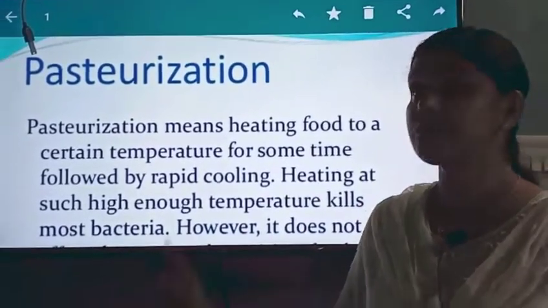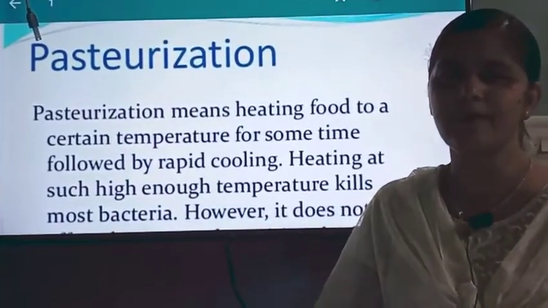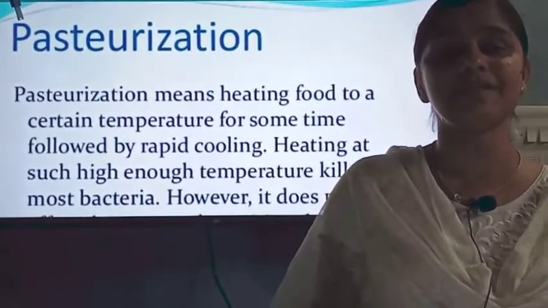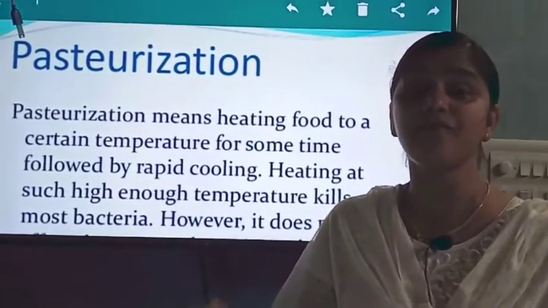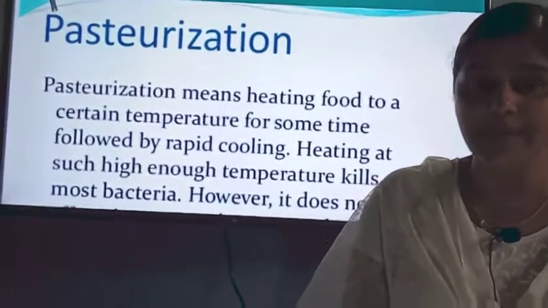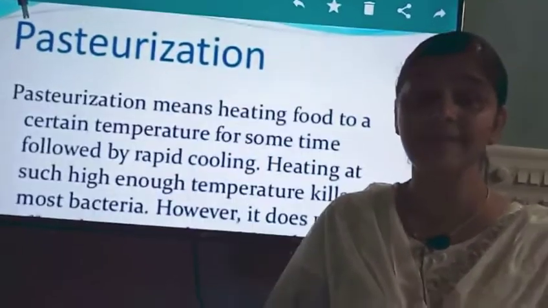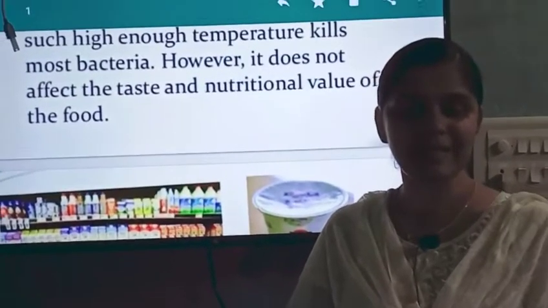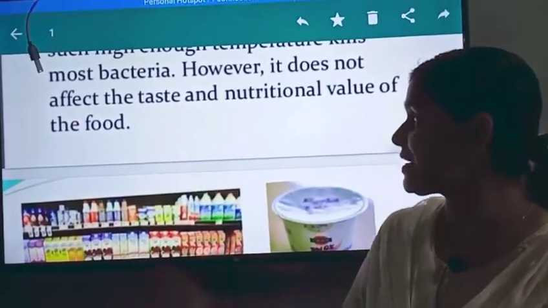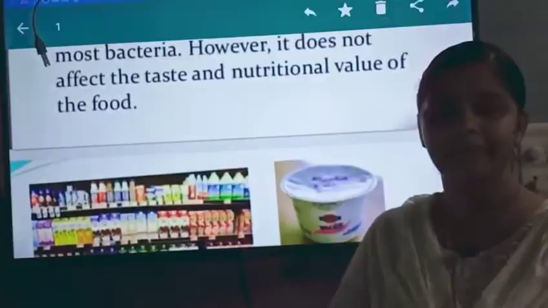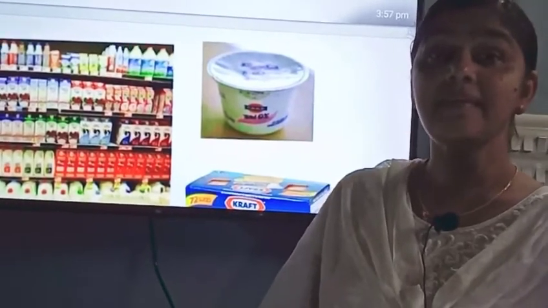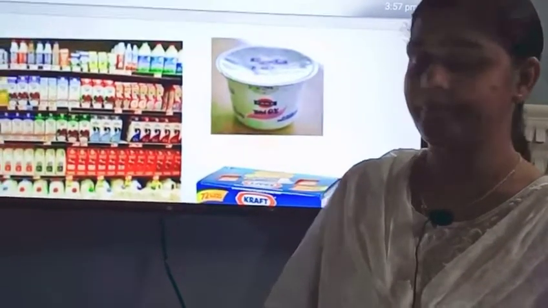Next method is pasteurization. It is a common method. Pasteurization means the heating of food to a certain temperature for some time, followed by sudden cooling. And this heating kills most of the bacteria. However, it does not affect the taste and nutritional value of the food. Milk, drinks, yogurt, all these are pasteurized to make them last for a long time.